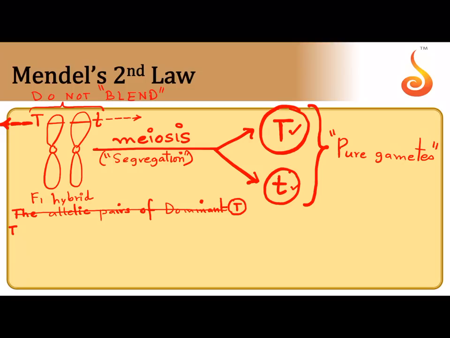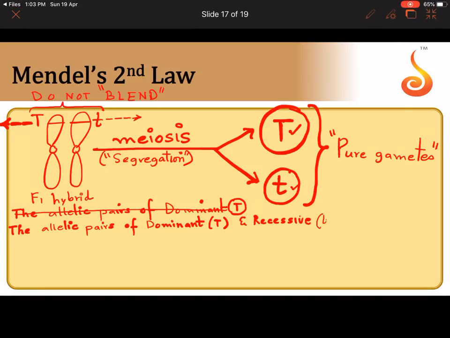According to Mendel's second law, the allelic pairs of dominant capital T and recessive small t nature, though remain together.